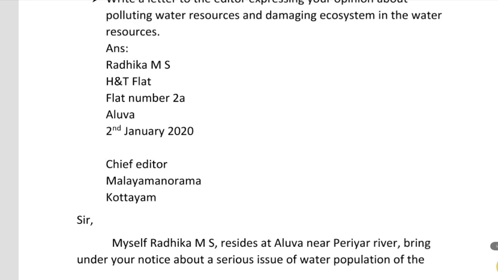The first one is what I have told you, the from address. The from address is given here: Radhika MS, HND flat number 2A, Aluva. That is the from address. Now the next one is date: 2nd January 2020. That is the date. Then the to address: Chief Editor, Malayalam Manorama, Kottayam. So that is the from address, date, and to address.